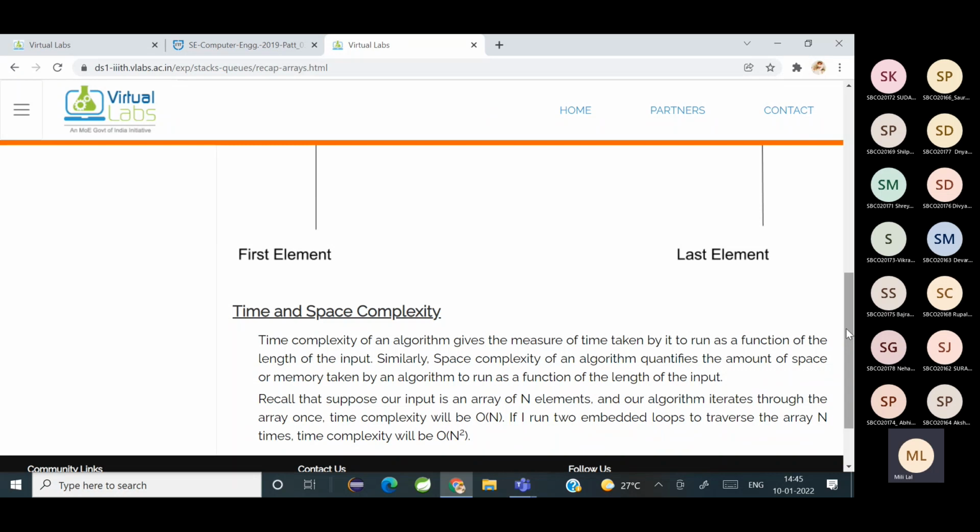Time complexity का मतलब क्या है? What do you mean by time complexity? Have you all heard about it? What do you mean by time complexity and space complexity? Required time for execution. Yeah, that is time complexity. And space complexity? Required space for execution.